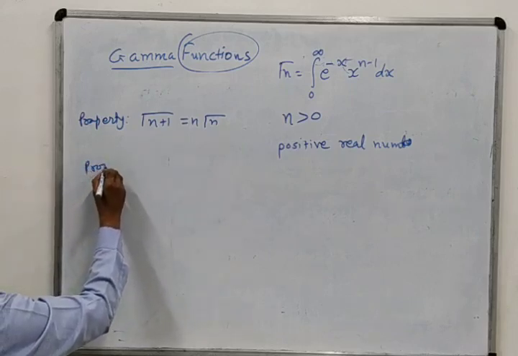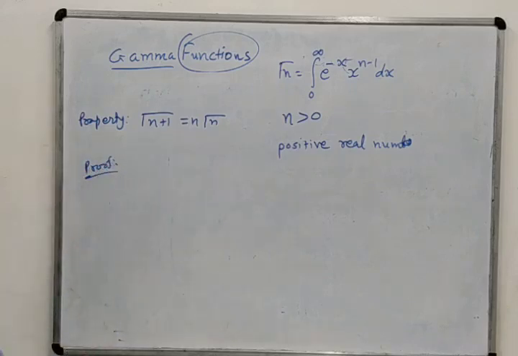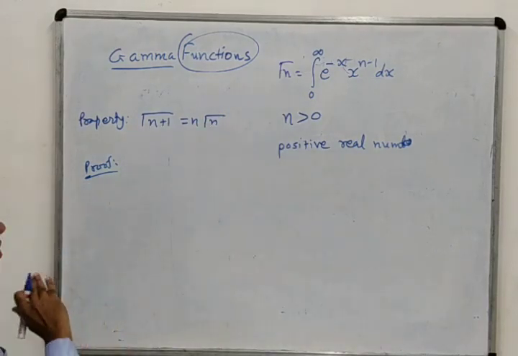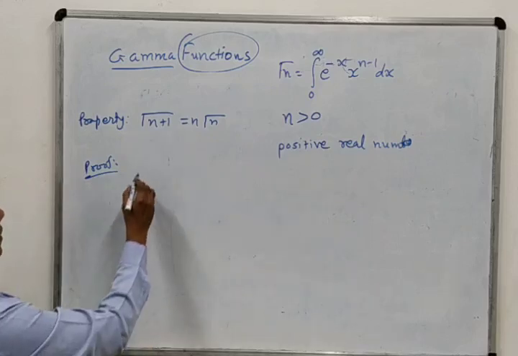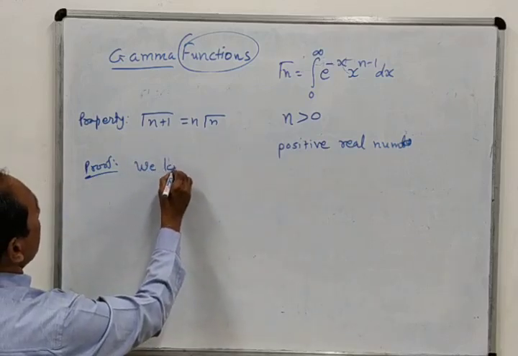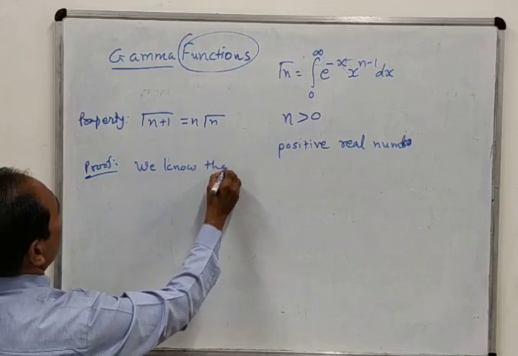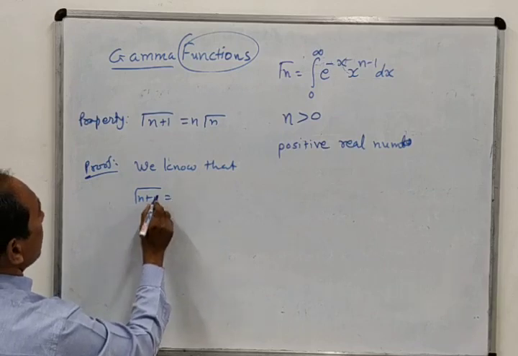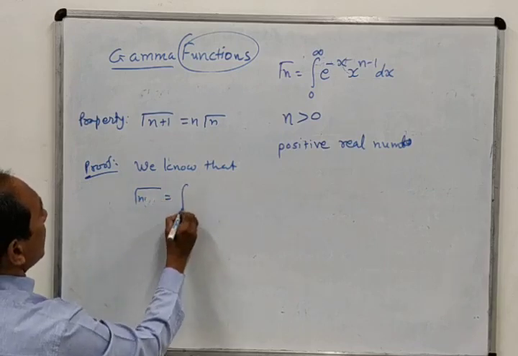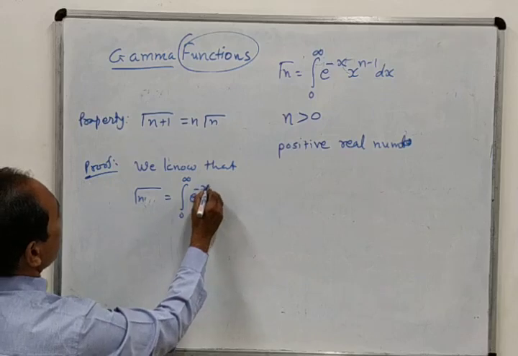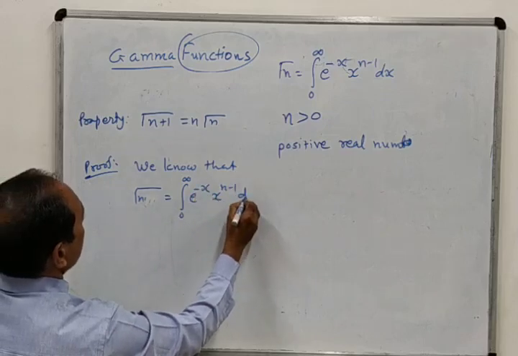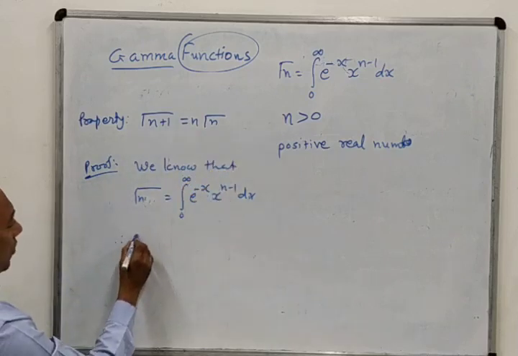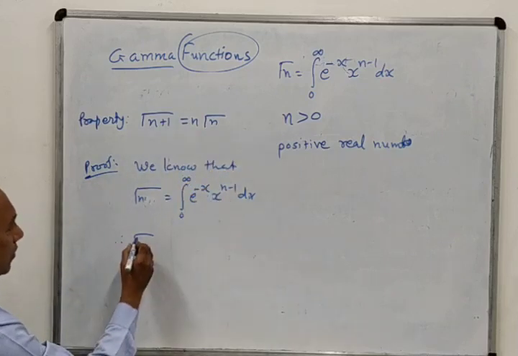So proof: simply you require to remember the definition. Once you write down the definition, then everything will be very easy. So here you should write down that we know that gamma n equal to integration 0 to infinity e raised to minus x into x raised to n minus 1 dx. Now we want to prove that gamma n plus 1 equal to n gamma n. So therefore you must write down this, because we are using the new step.